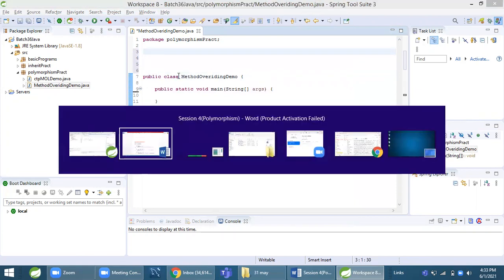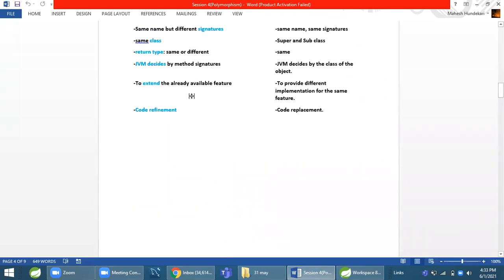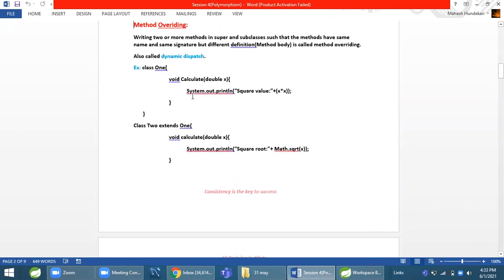Let's take the same example, class 1 and class 2.